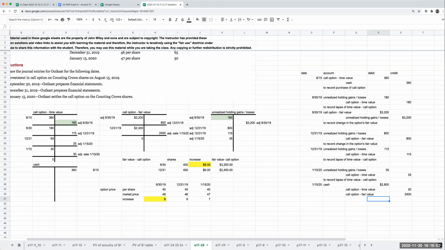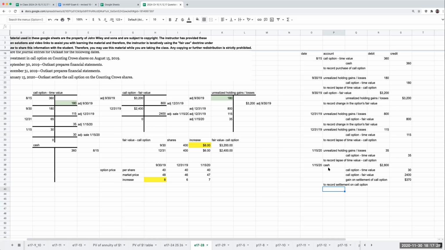So this last part here is that my total debits are not equaling my total credits. So I'm going to ask, what's the difference here? And the difference is going to be my gain on settlement of the call option. And so that's what I would do with this particular question.